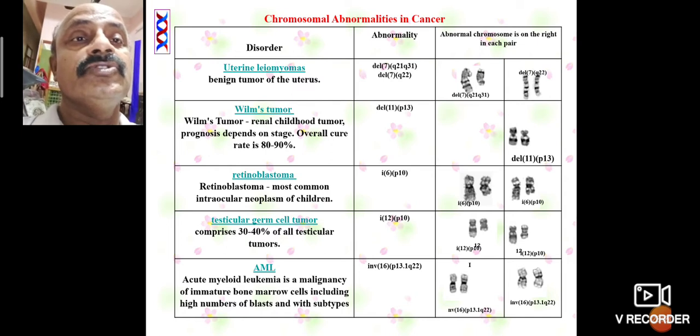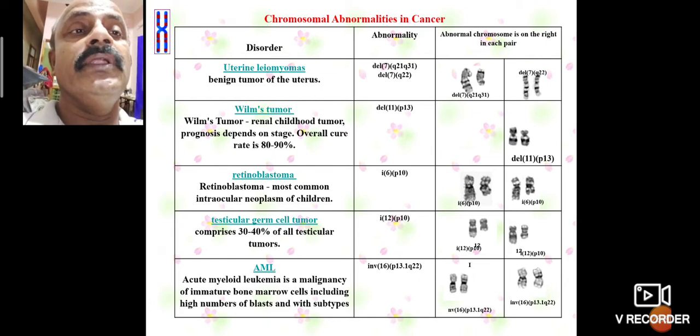The first chromosome abnormality is leukemia, which is related to the chromosomes, along with Williams syndrome. This is one important feature of the chromosomes.